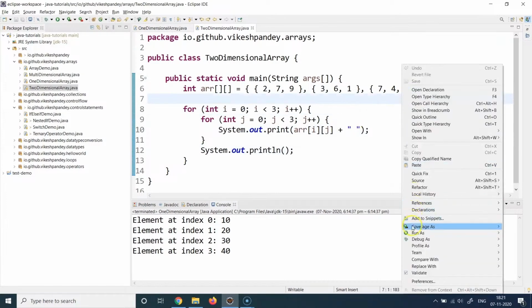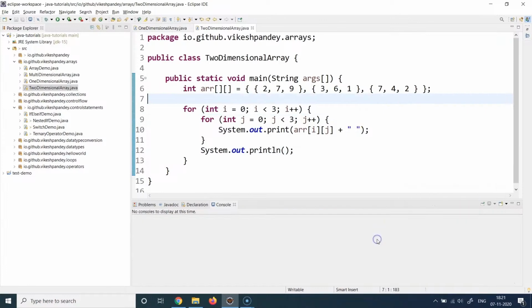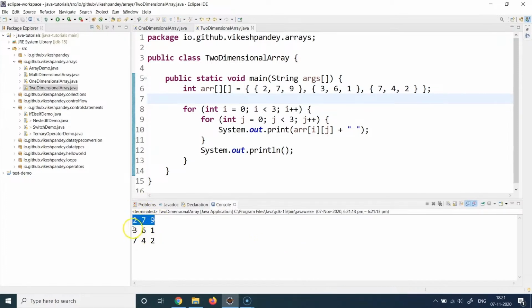Let's run this program and see if my Java array is stored correctly and how I can represent this. So you can see I have represented it in the style of a 2D matrix, where this is the first row, this is the second row, and this is the third row. Similarly, this is the first column containing the values 2, 3, 7. So column 0 will have value 2, column 1 will have value 3, and column 2 will have value 7 for row 0.